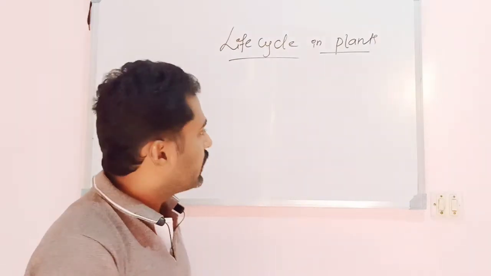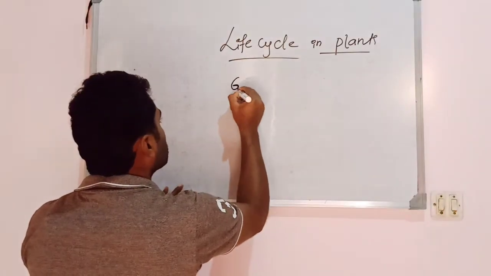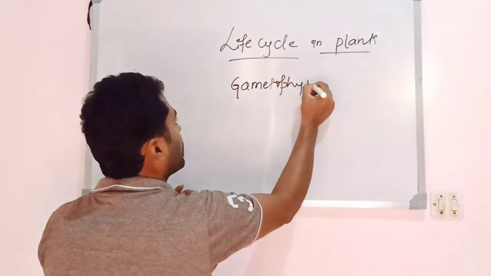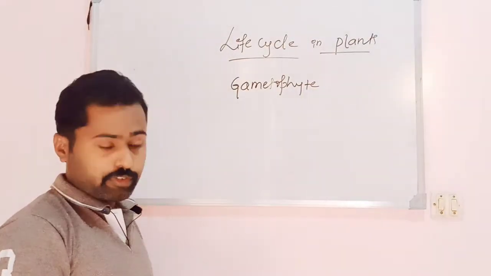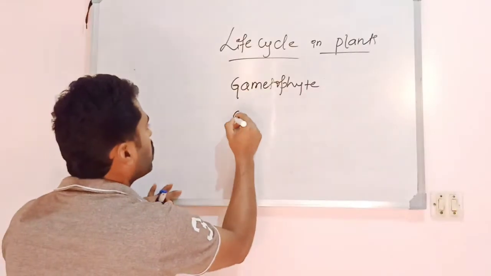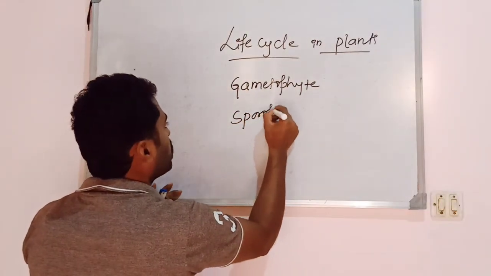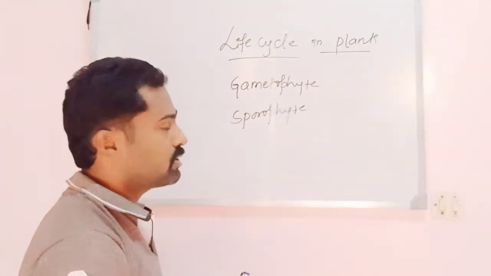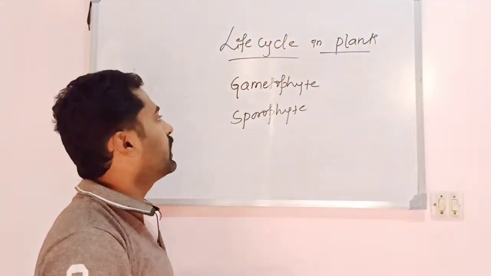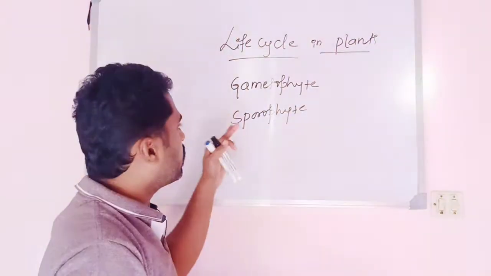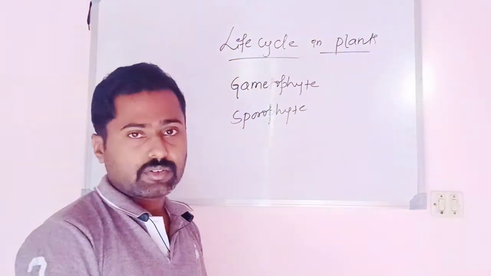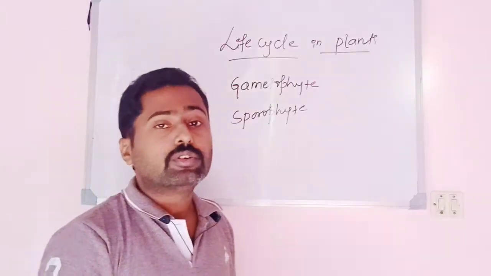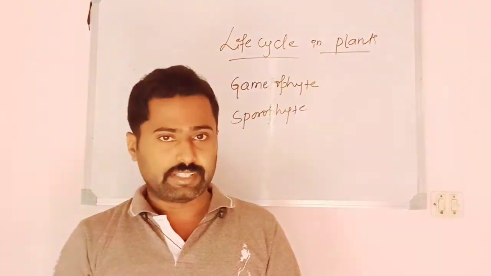So majorly the gamete producing plant is what is called a gametophyte. Gametophyta, phyta means plant. Whereas the spore producing plant is what is known as a sporophyte. There are two forms: one is a gametophyte and another one is a sporophyte. Okay, so in some plants both forms are alternating with each other.